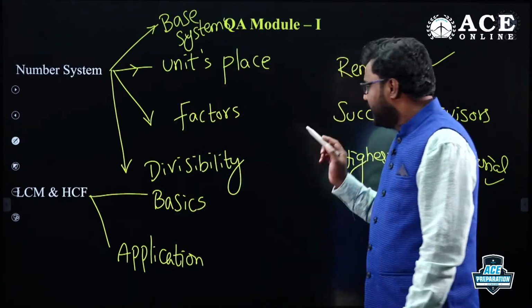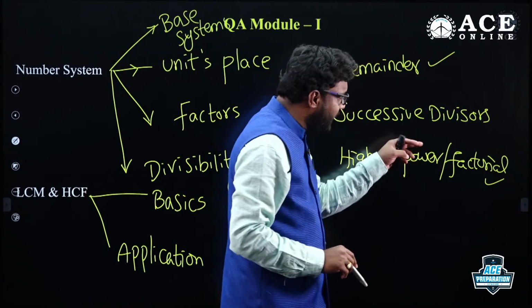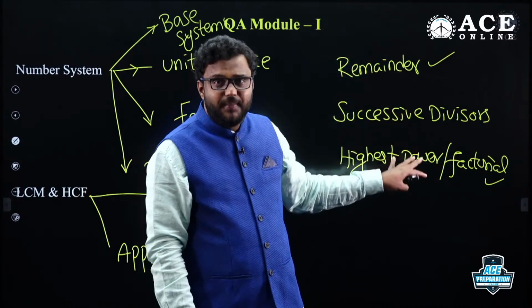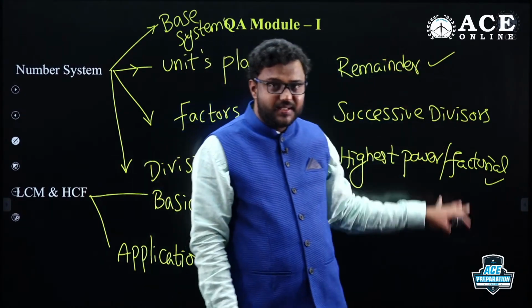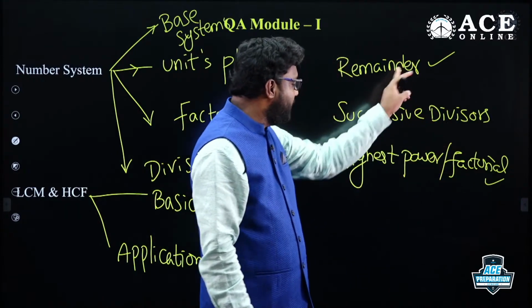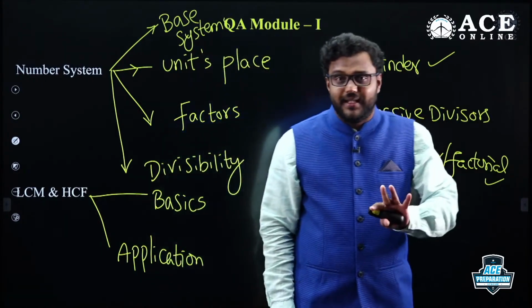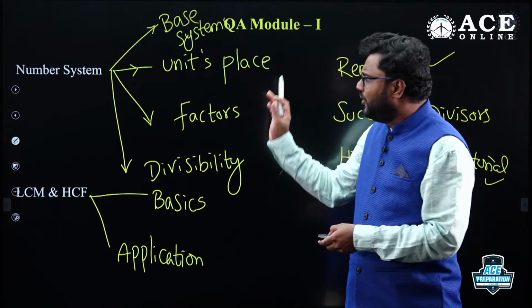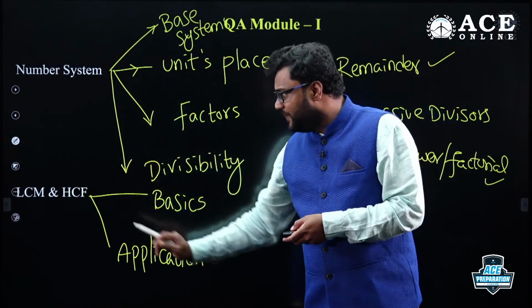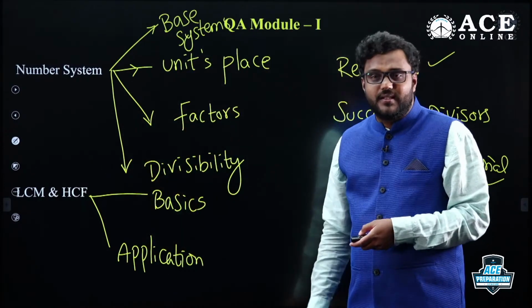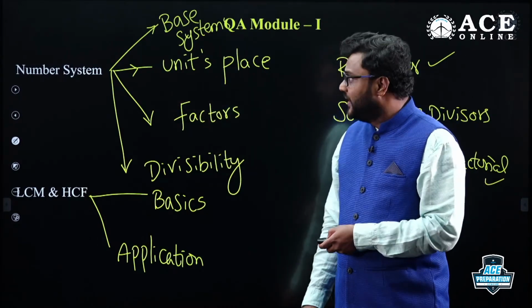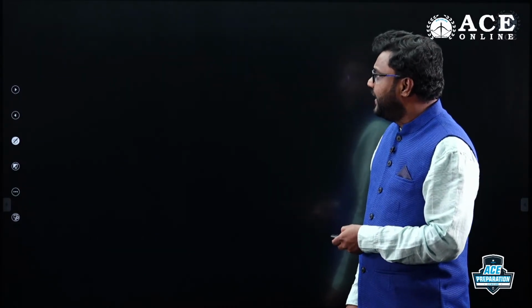Number systems: remainders, successive divisors, highest power are also there, but not much required for GATE and ESE point of view. For placements, remainders and highest power or factorial are required here. Right, this is module 1. You need to focus on these topics and the different concepts in those topics, clear. Let's go for module 2, my dear friends.